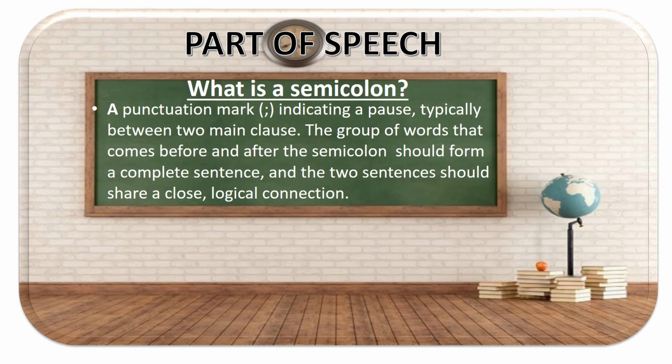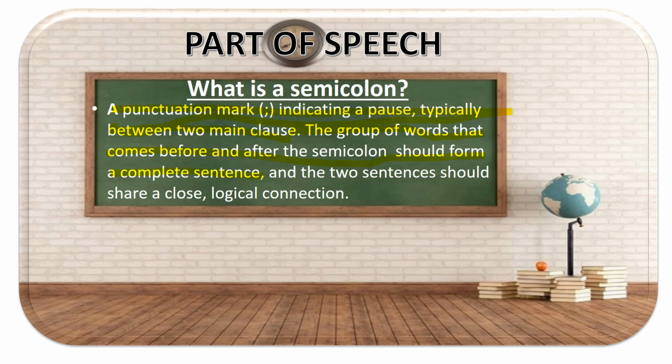Then, what is a semicolon? A punctuation mark indicating a pause. Now remember, even a comma was a pause, even a semicolon is a pause. Typically between two main clauses, two main ideas. The group of words that comes before and after the semicolon should form a complete sentence.